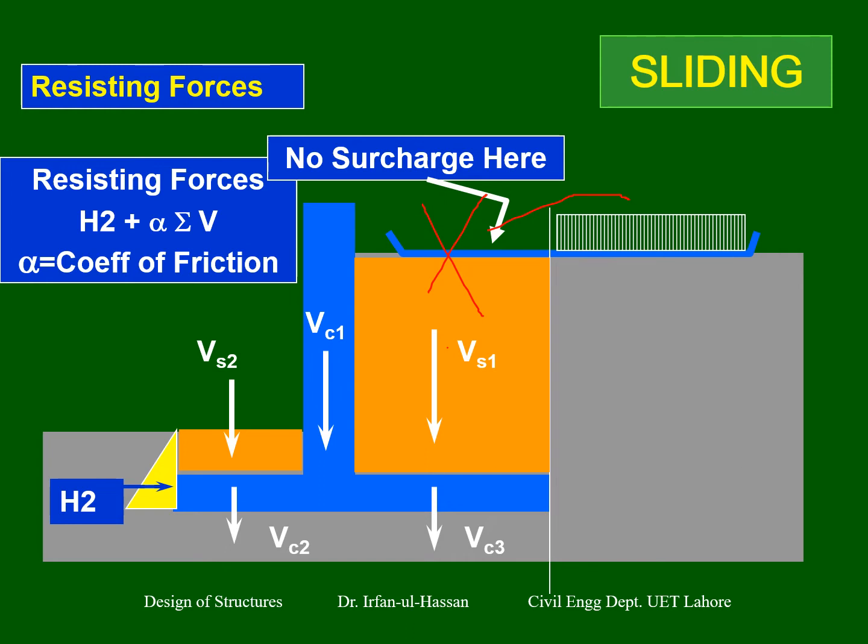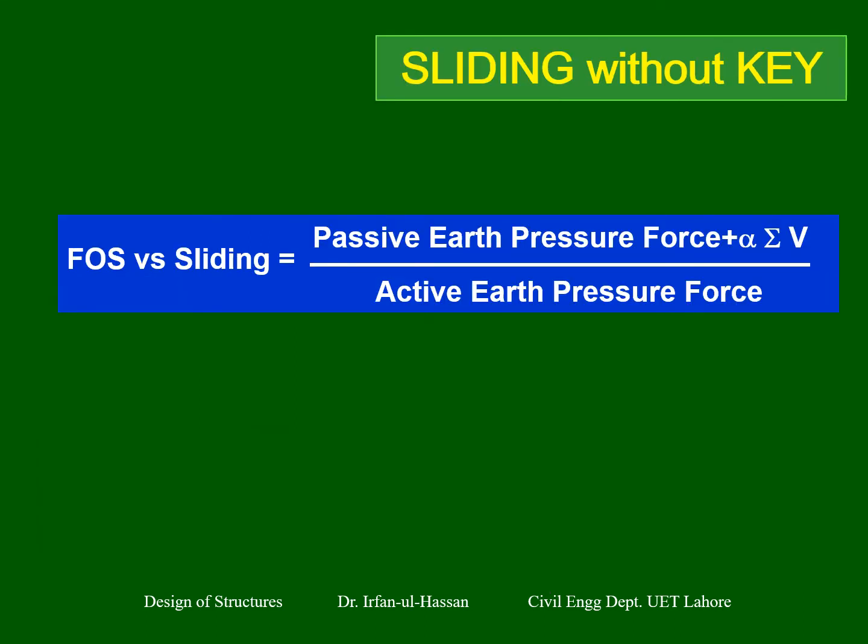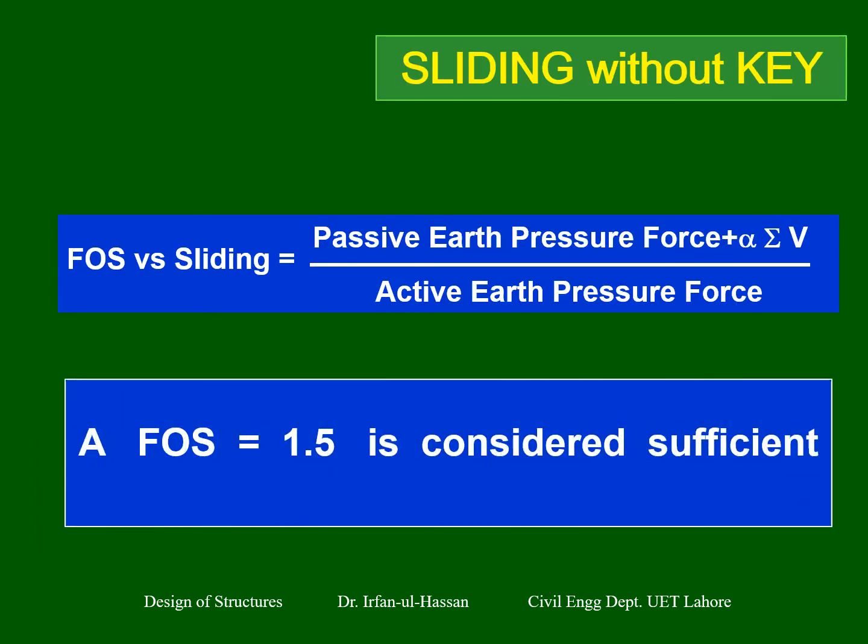So always when we are designing these retaining structures, we consider the extreme conditions. Now the case is that you compute the factor of safety, and it comes out to be less than 1.5. Then you can increase the weight, you can increase all these forces. But in case this factor of safety does not change enough, say it is 1.1, or you are increasing the weight but it is still less than 1.5.